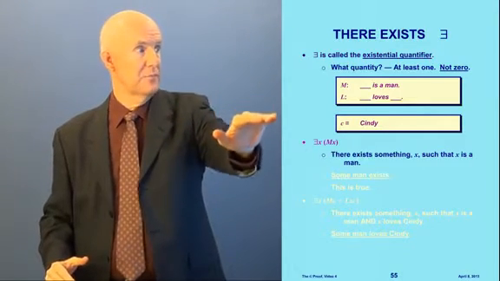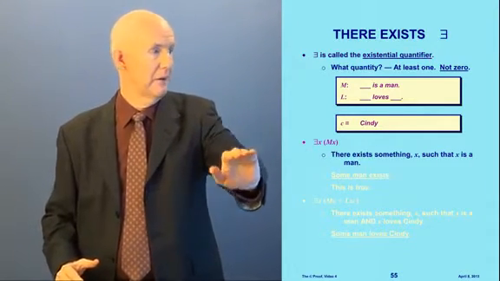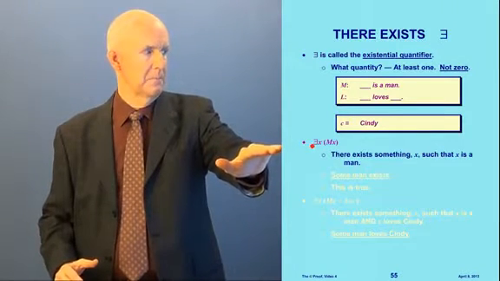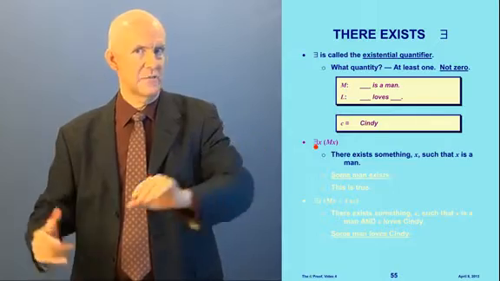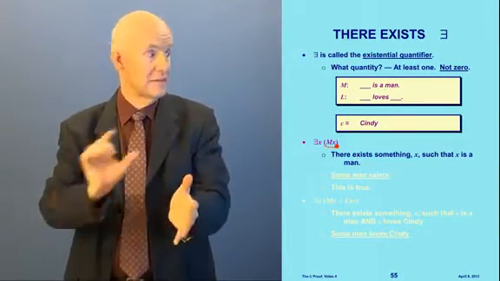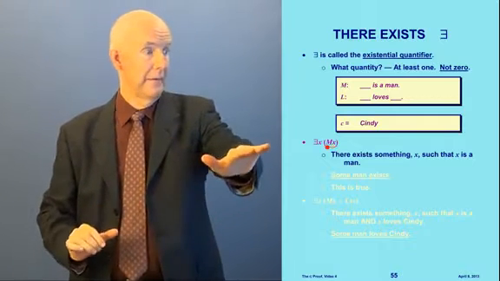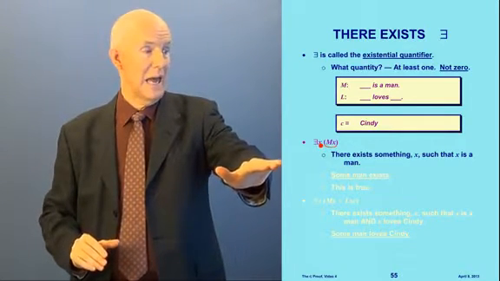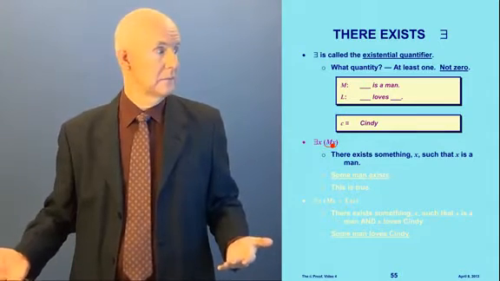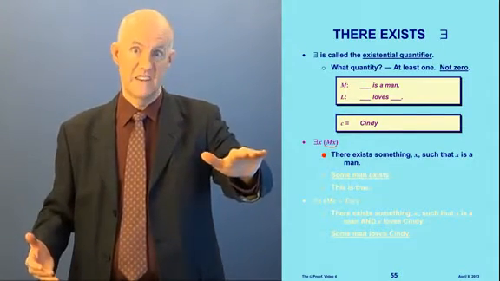So now let's look at an example here. We're going to use these same two predicates, M and L, and c for Cindy. But here's a sentence. It doesn't have the c in it. This sentence says, with a backwards E and then the x, and then parentheses, and then a sentence inside there: there exists something x, such that x is a man.